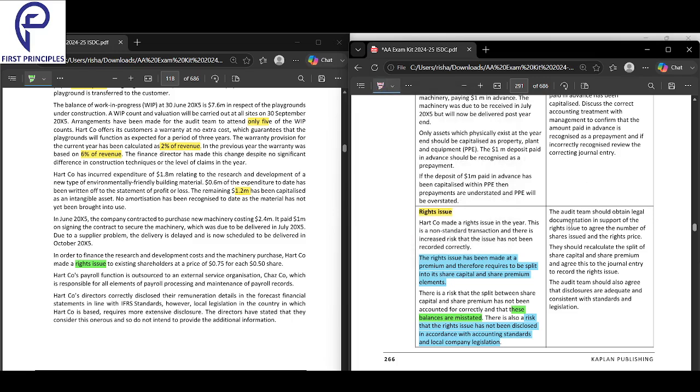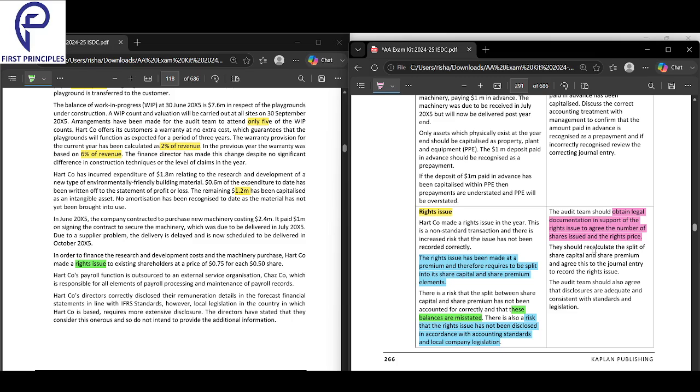The audit team should obtain legal documentation in support of the rights issue to agree the number of shares and the rights issue price. So first of all, as an audit team, obtain the legal documentation and agree the number of shares, and the rights price. At what price and how much? Just look into that.